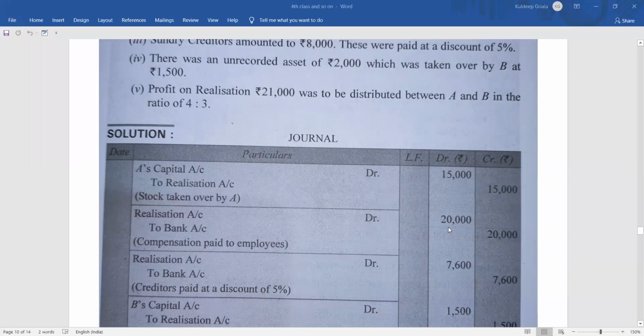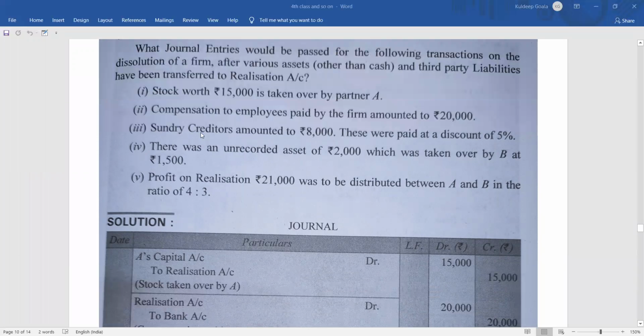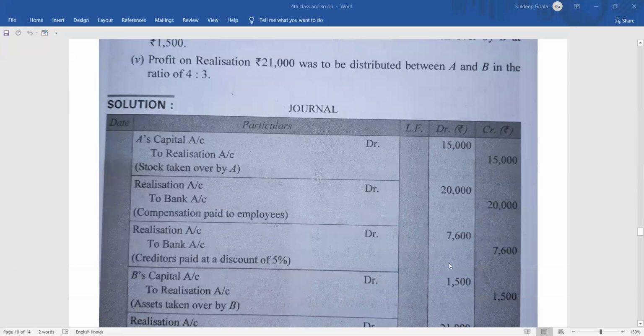Then coming to the third one, sundry creditors amounted to 8,000. These were paid at a discount of 5%. The entry will be the same as the second one. What is the entry? Loss for the firm since the firm is paying. So realization account debit to bank. And what will be the amount? 8,000 minus 5%. 5% of 8,000 is 400. So if you deduct, it will be 7,600. So it will be realization account debit 7,600 to bank account 7,600.